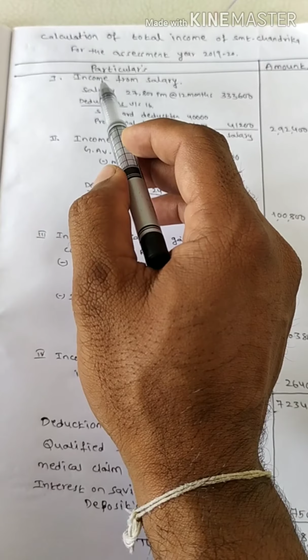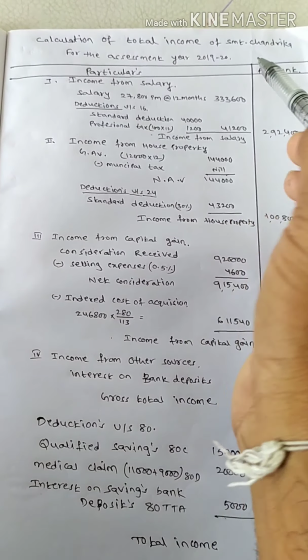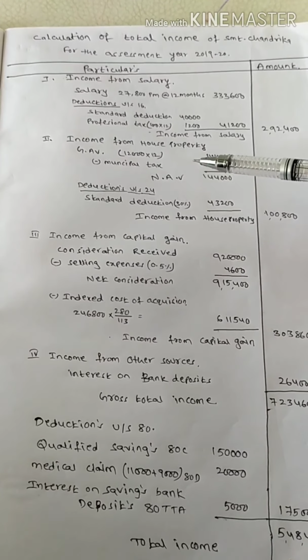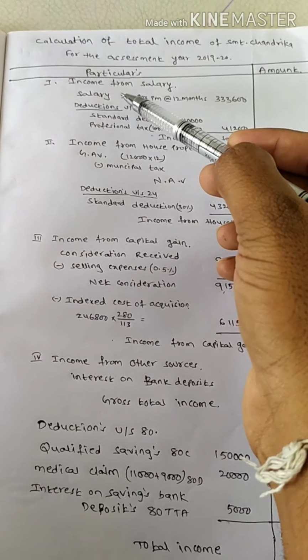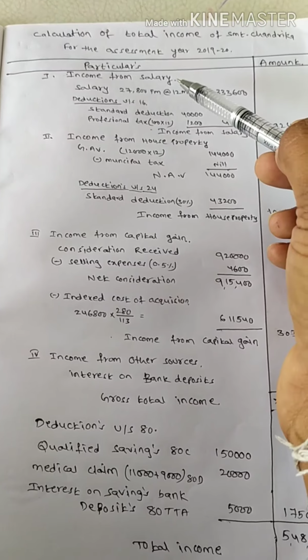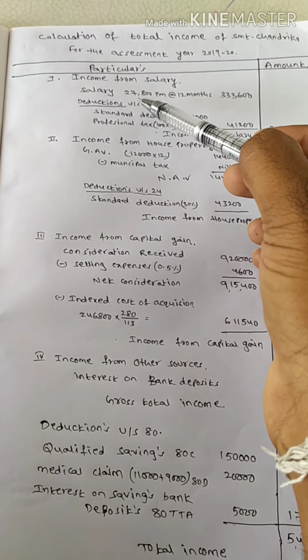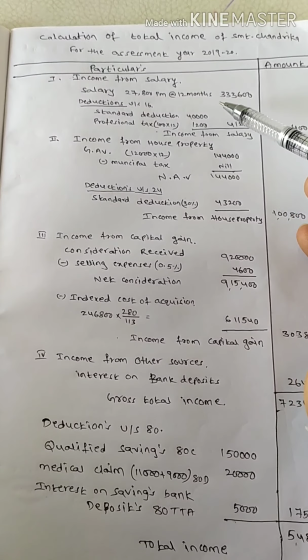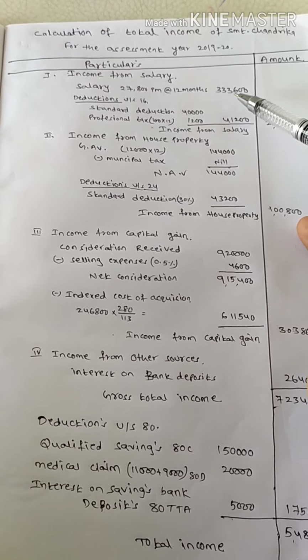I took particulars and amount. In only one pro forma, we can calculate all heads of income like this. Here is the income from salary. In this problem, the mentioned per month salary is 27,800. That means into 12, per annum we are getting 3,33,600.